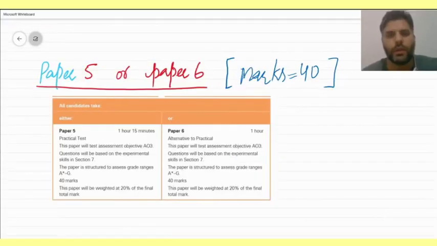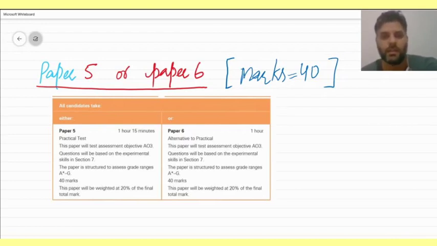Now paper 5 or paper 6. Of the two papers, both are present in both the core and extended parts, paper 5 and paper 6. Here's a choice. You can either take paper 5 or paper 6. It depends wholly and solely on the student's choice. Paper 5 is a practical test paper. I told you previously that it is the paper in which you have to appear physically in the lab.